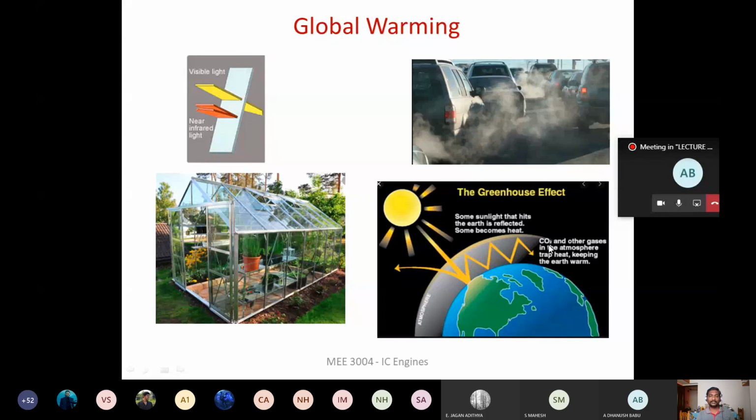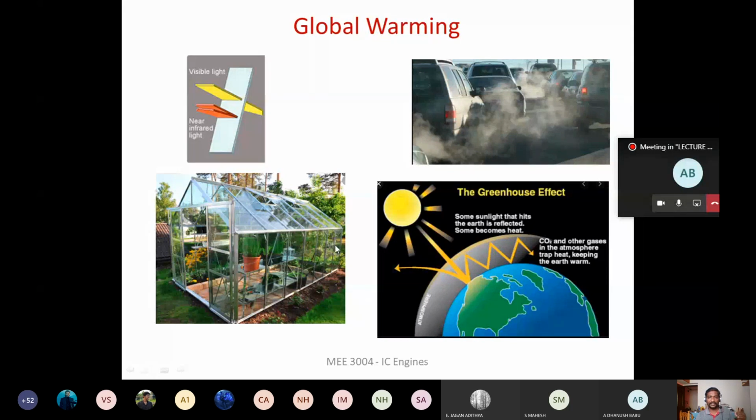These greenhouse gases have a property similar to glass, right? The CO2 and other greenhouse gases, once emitted to the surroundings, reach the atmosphere. When the sun shines, the solar radiation can pass through this atmosphere where we have more CO2.